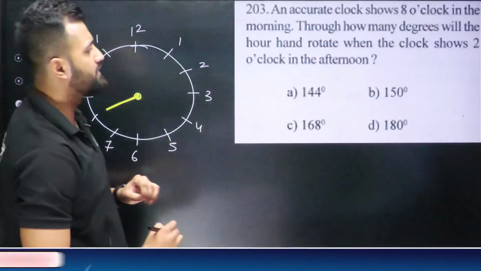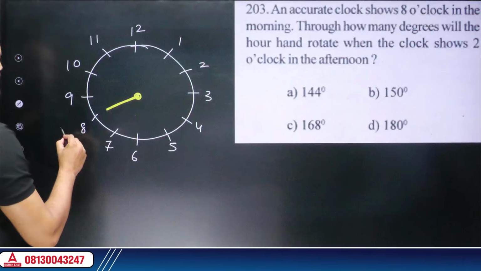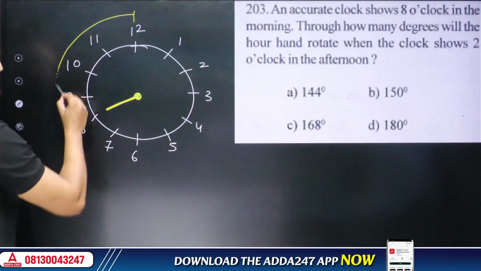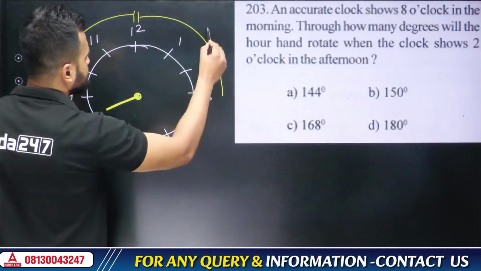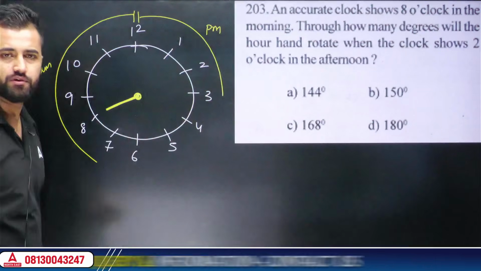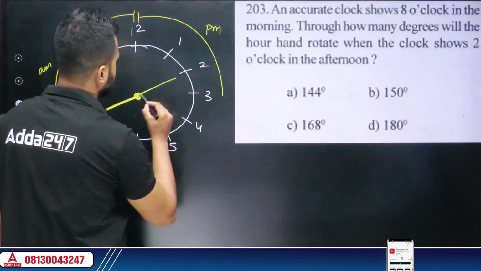Now, till what are we going? We are going till 2 o'clock afternoon. Afternoon means what? See, this is AM, right? Currently, from this part till 12, these are all AM. And once I cross 12, it becomes PM. And this is what is known as the afternoon. Yes. You're rotating it and you're bringing it till 2. Till 2. This is where it will come.